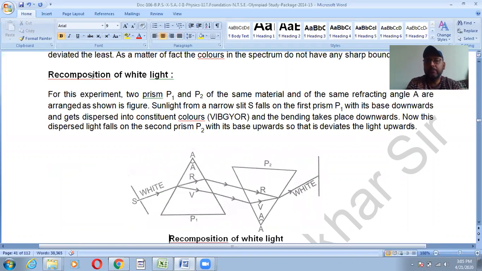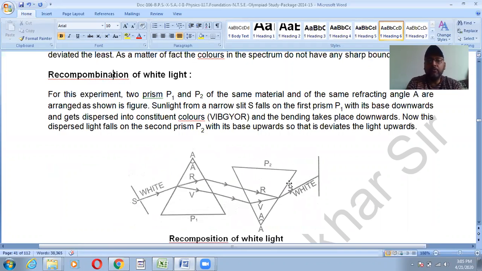Recombination of light. Recombination means, as the name makes clear, when you allow this spectrum of colors to pass through another prism placed in an inverted manner, as you can see in this picture. One prism is there; when white light strikes it, it splits into different colors.